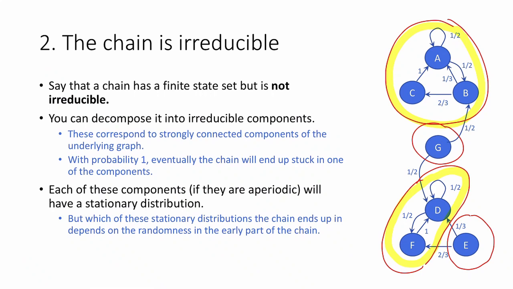By the fundamental theorem of Markov chains, each of these components, assuming they're aperiodic, are going to have their own stationary distributions. Thus, the Markov chain will eventually end up converging to one of these 2 stationary distributions. However, which stationary distribution the Markov chain ends up in depends on what happens in the earlier part of the chain. For example, if I started at state E, then I'm definitely going to end up here. I'll never end up over there. But if I started in state G, there's some probability that I end up here or over there.